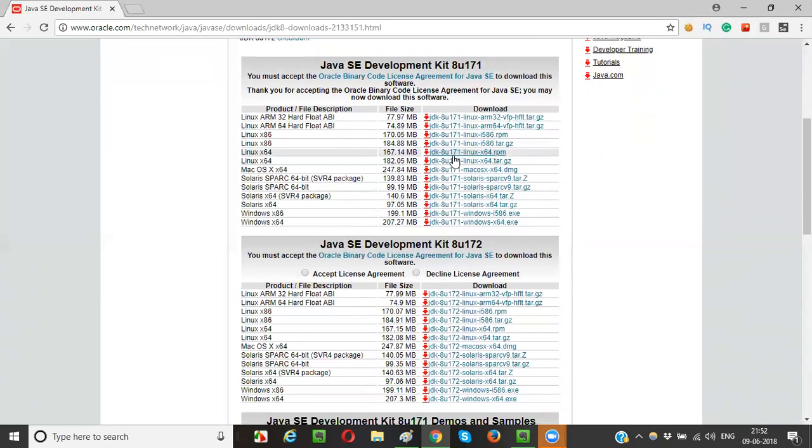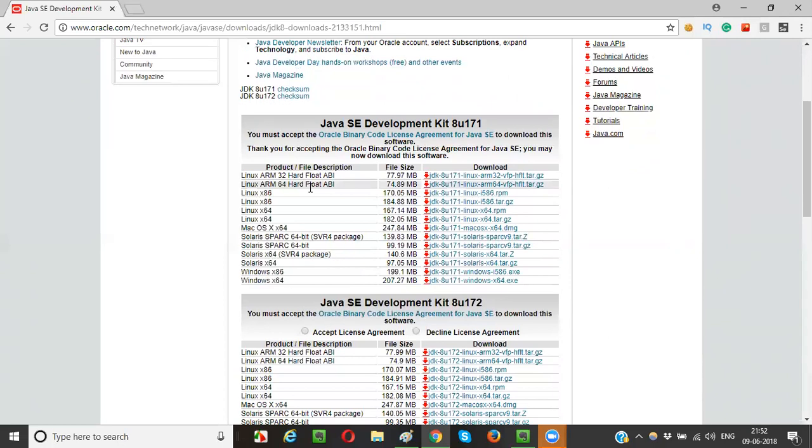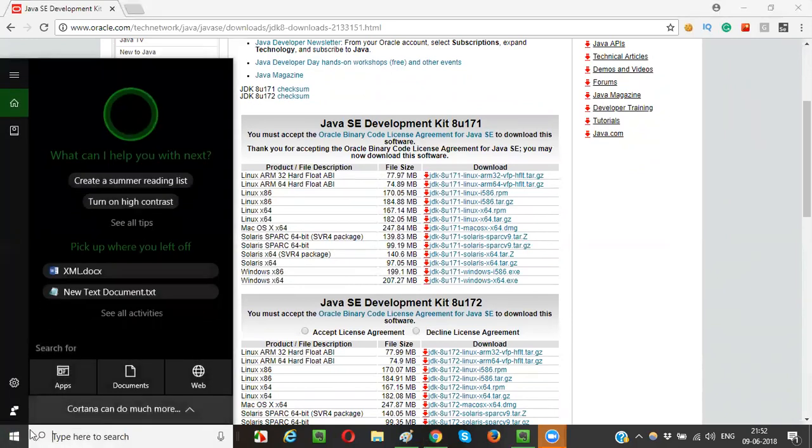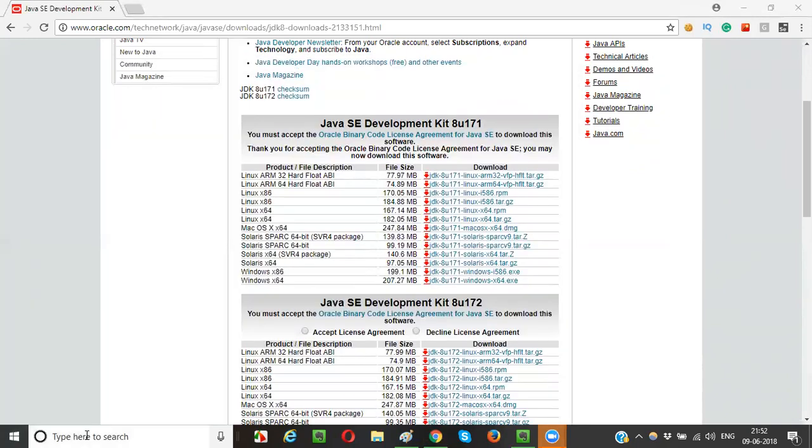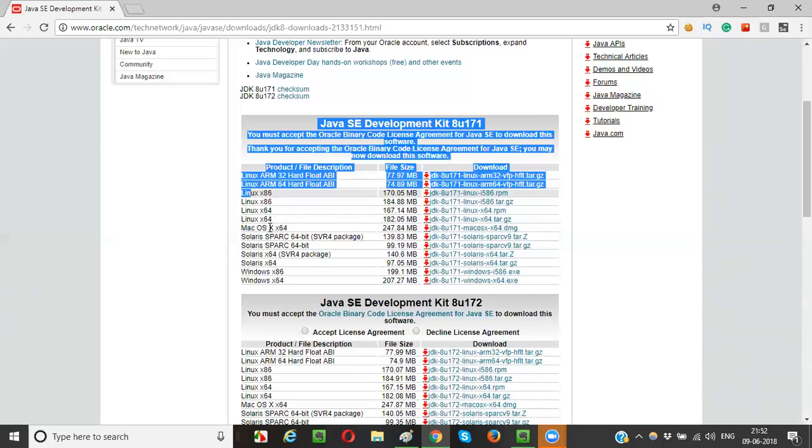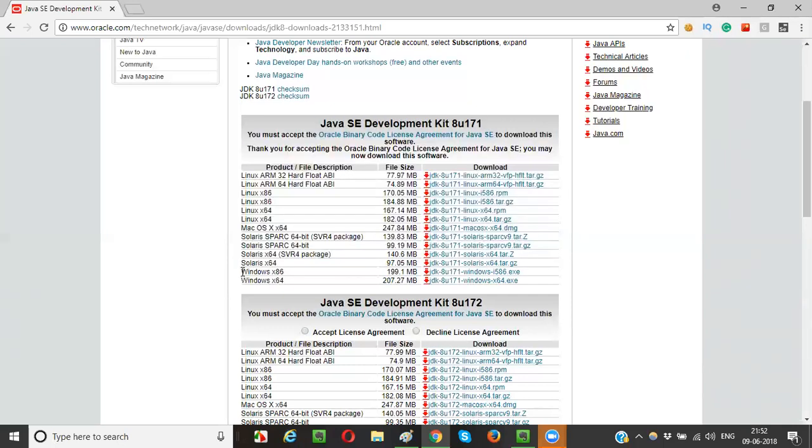Okay. So now I want to install the 32-bit version of Java. So what is my operating system, guys? This is Windows operating system. You see, this is Windows. My operating system is Windows, so I need to find the Windows operating system. These are all Linux. I don't have to do Mac OS, Solaris. All the different operating systems are there. But coming to Windows, two versions are there: Windows x86, Windows x64. What are they, guys?